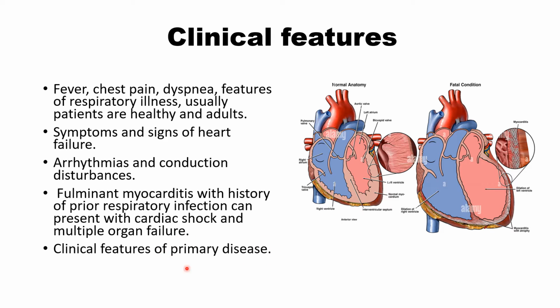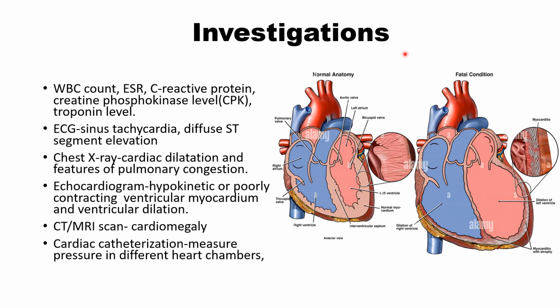We have seen there are two types of myocarditis: infective and non-infective. In non-infective patients, patient will have clinical features of primary diseases. Investigations: WBC count, ESR, C-reactive protein, creatine phosphokinase, and troponin level. These levels will be elevated, and troponin is very specific because it's found only in heart. So elevated troponin level will be suggestive of myocarditis.